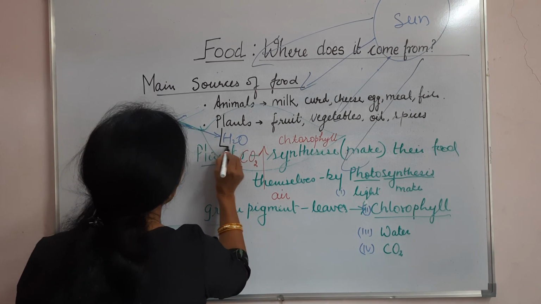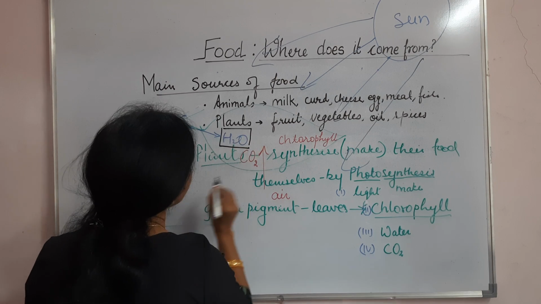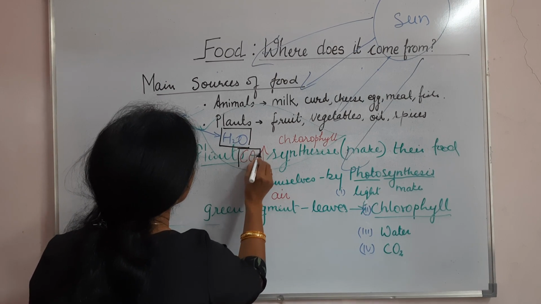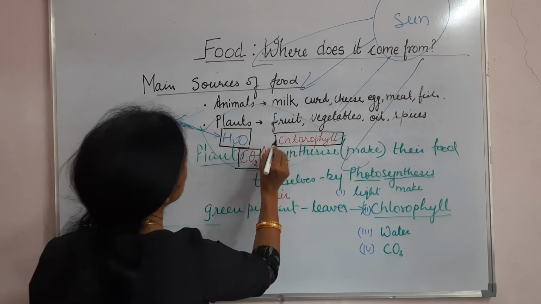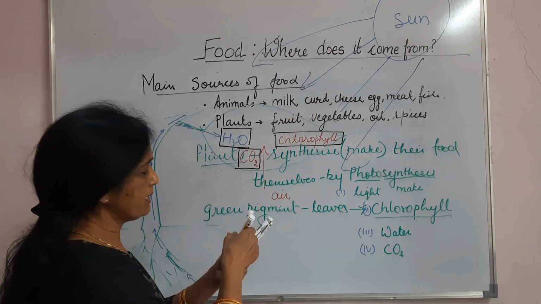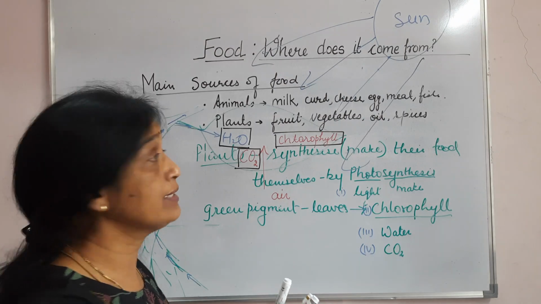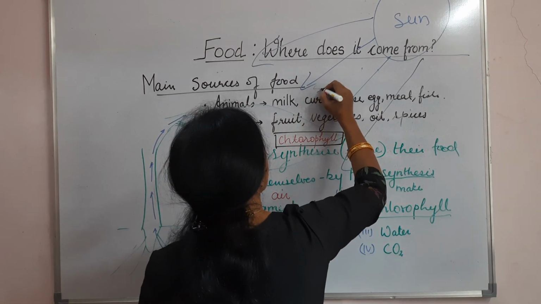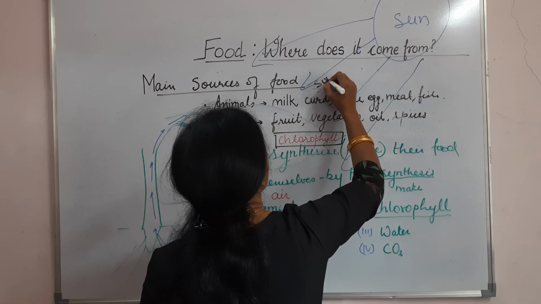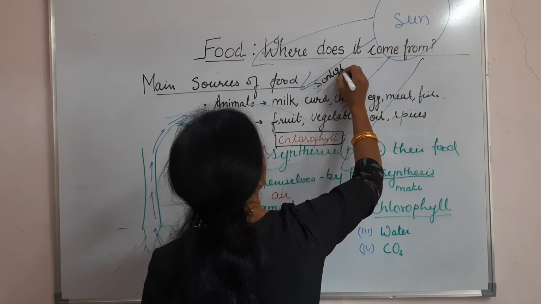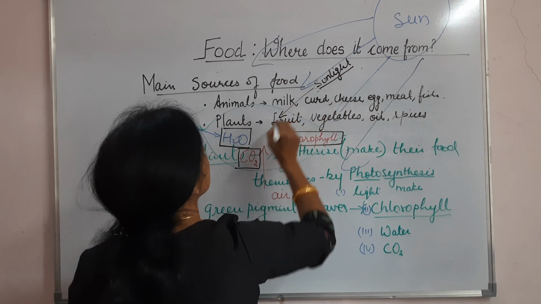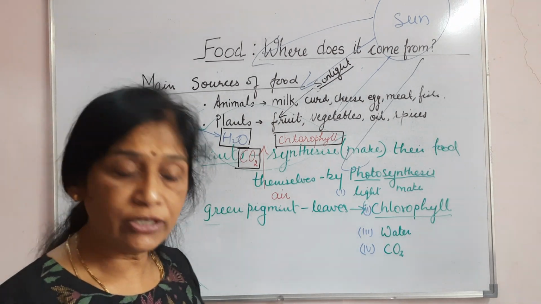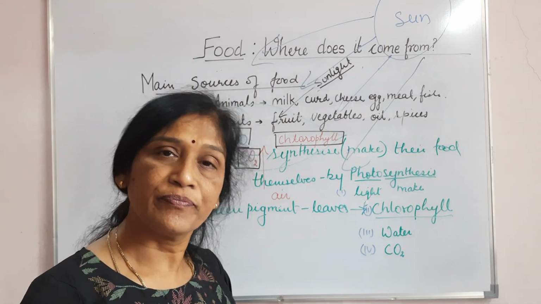It's getting water, right? It's getting CO2, right? It's having chlorophyll, and it is getting sunlight from sun. ठीक है? So these are the four requirements needed by a plant to make its food, and this process